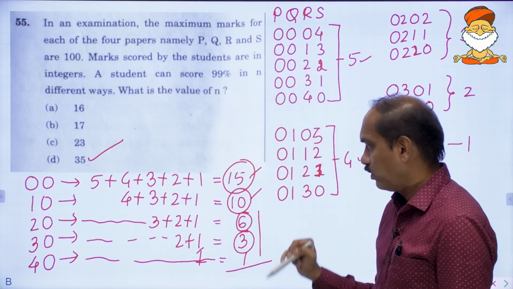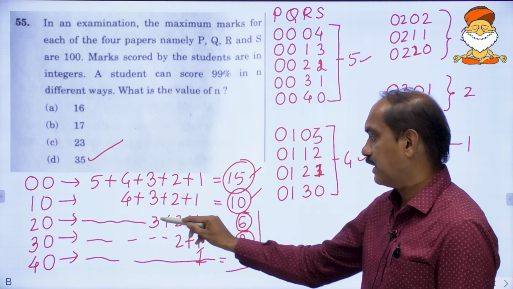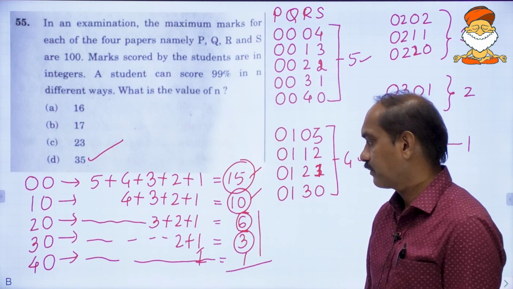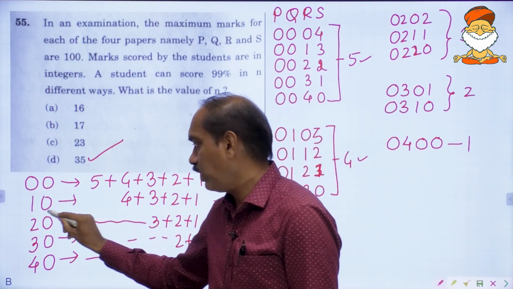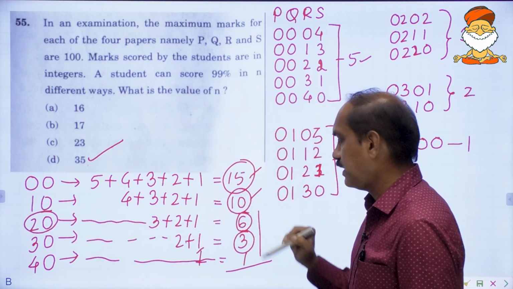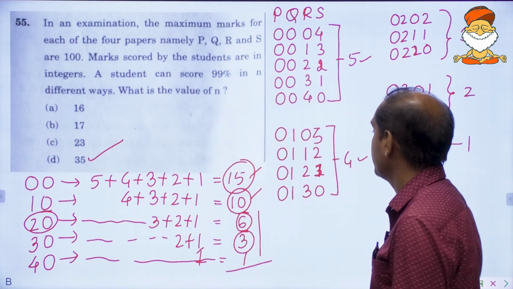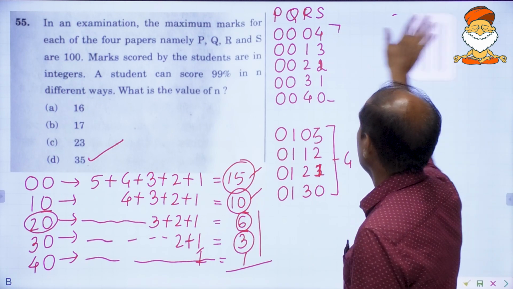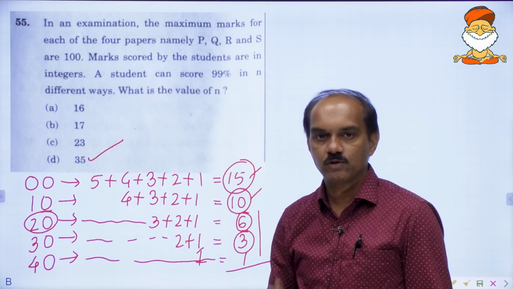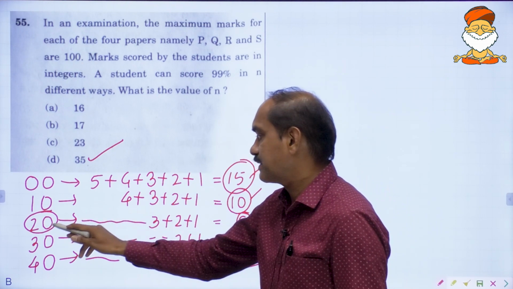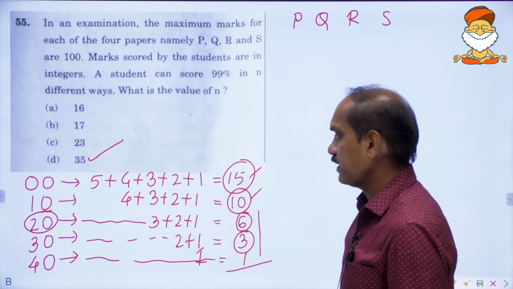Now I will show you how it is 3 in case of 20. Okay, you do the rest. Now I will be doing only this 20, how it is only 6, and I can do even 40 also, how it is only 1. We want him to lose exactly 4 marks and there are 4 subjects. Okay, now I will be doing this P, Q, R, S. These are the 4 subjects.